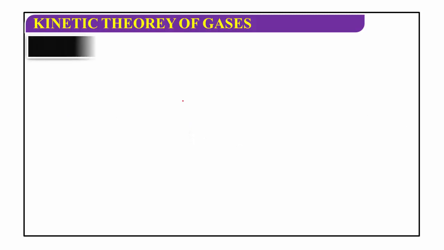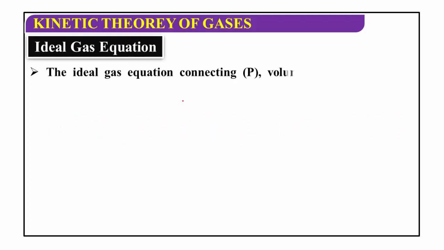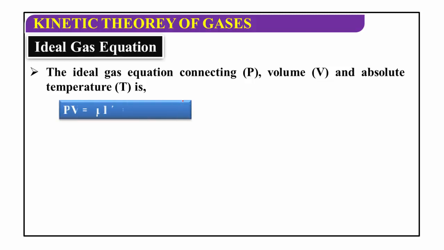With different parameters. Here, ideal gas equation. Ideal gas means the gas which obeys the gas laws. There are totally four gas laws. The next concept comes, I will discuss it then. But the ideal gas equation connects the pressure P, volume V and absolute temperature T. Here, PV is equal to mu RT or PV is equal to nRT.